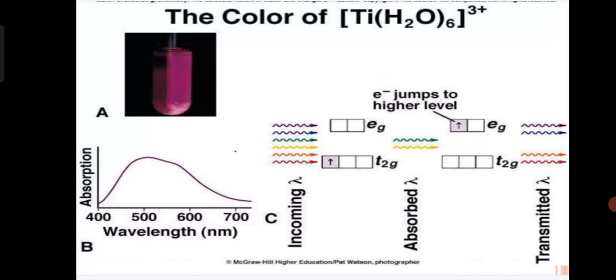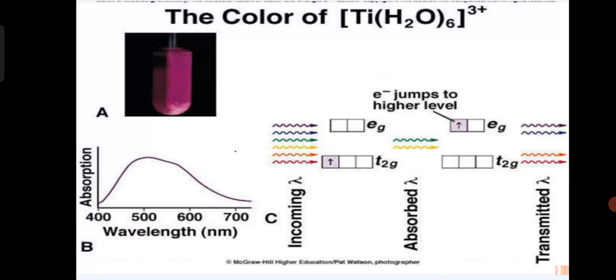Here, this metal is partially filled, meaning in the t2g level only a single electron is there, and when light hits, this electron absorbs energy and goes to a higher energy level, that is the eg level.